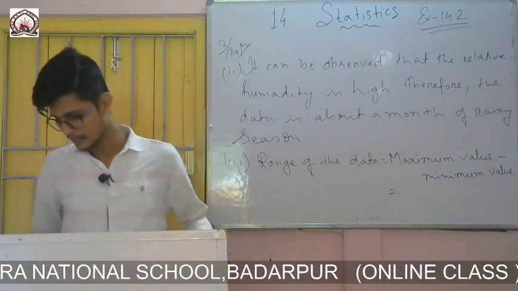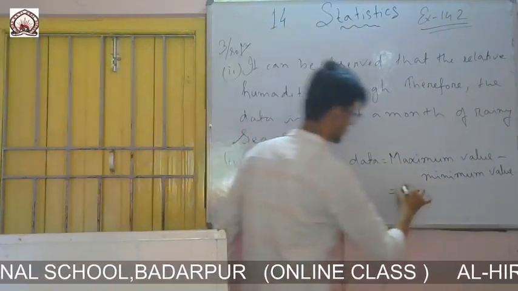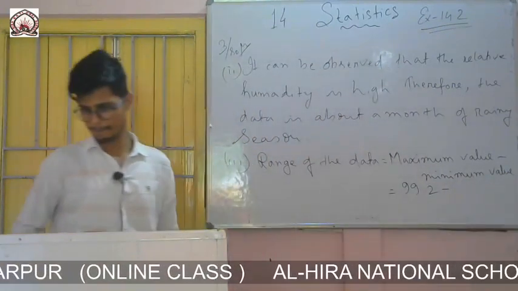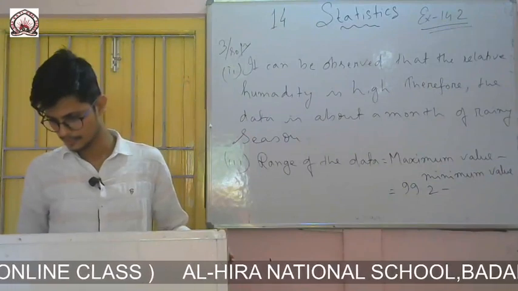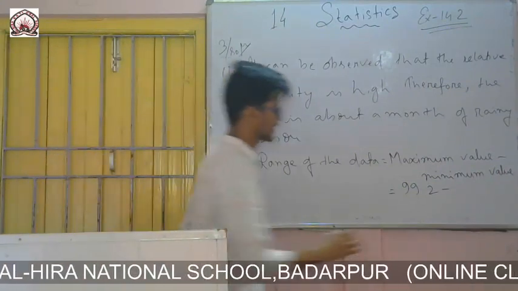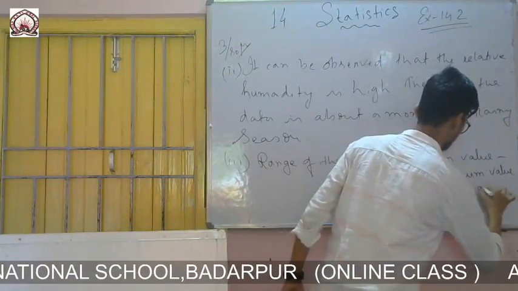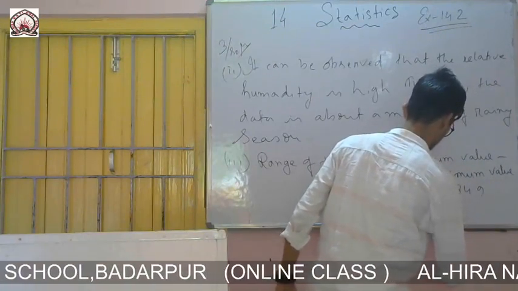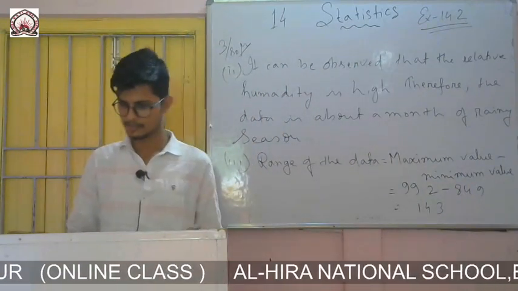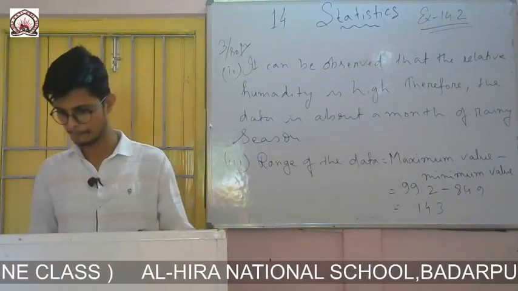It is 99.2 and the minimum is 84.9. The answer will be 14.3.